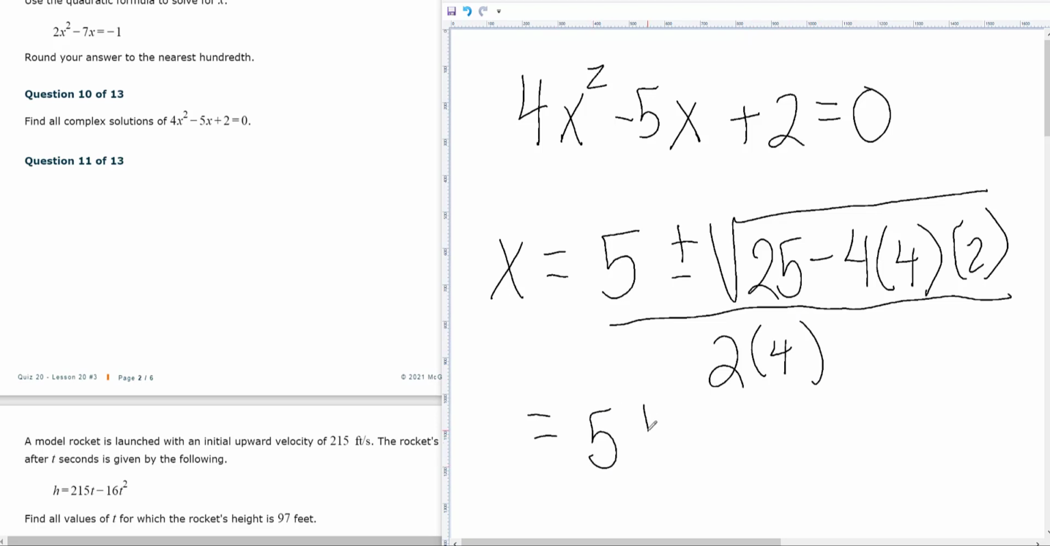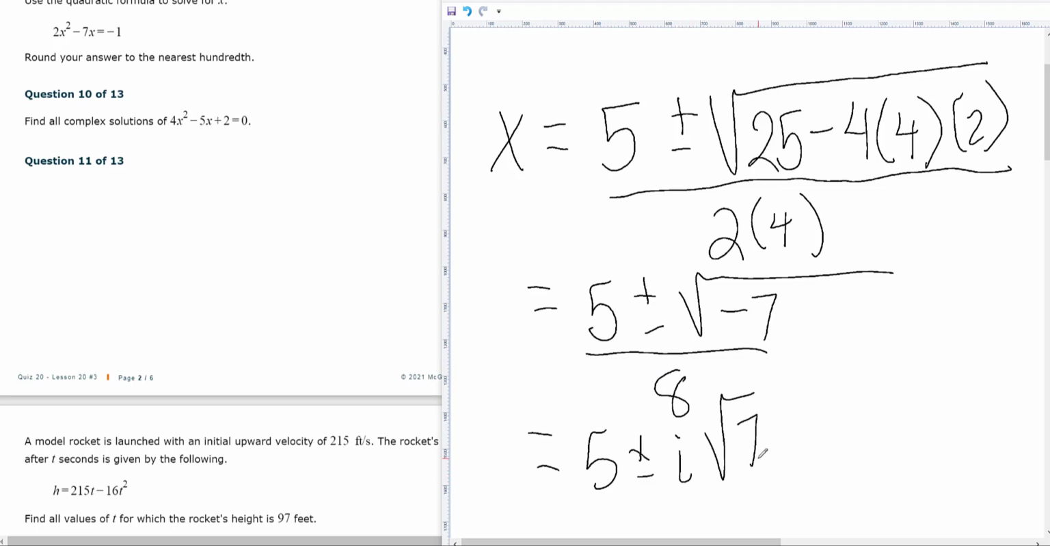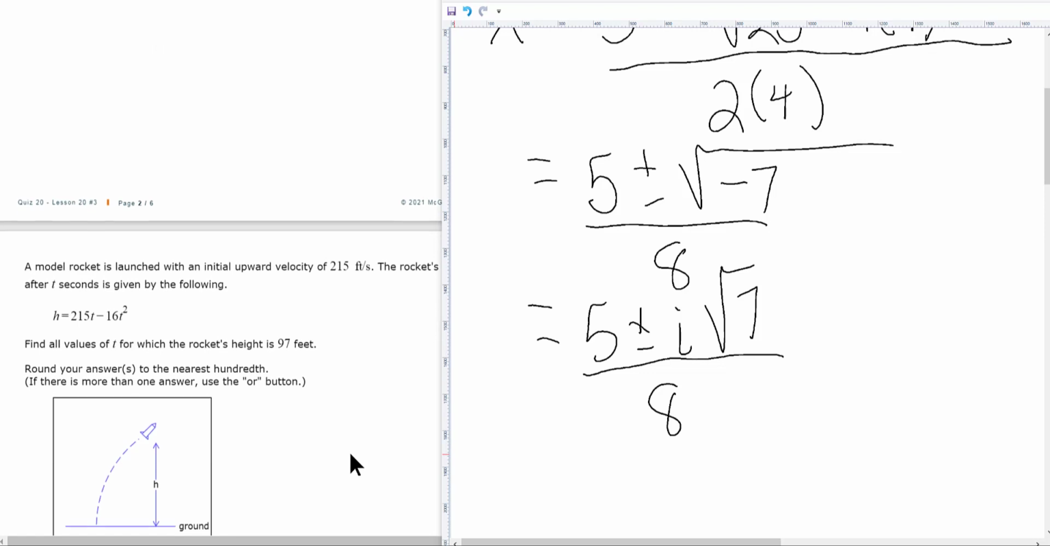So that's 5 plus and minus the square root. Well, this is 25 minus 32. So if you do this arithmetic, 4 times 4 is 16 times 2 is 32, and 25 minus 32 is negative 7 over 8. And because we have the square root of a negative, we need to bring out the i, square root of 7, and all of that is over 8. So our final answer is 5 plus or minus i square root of 7 over 8. And I'm going to do a separate video for the applications.